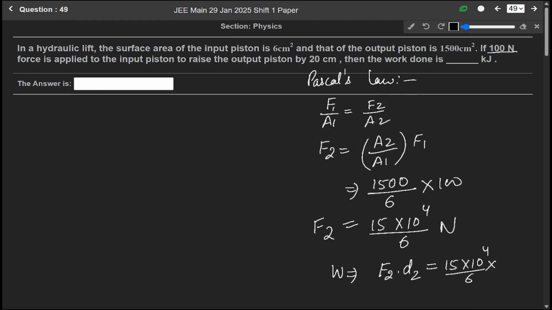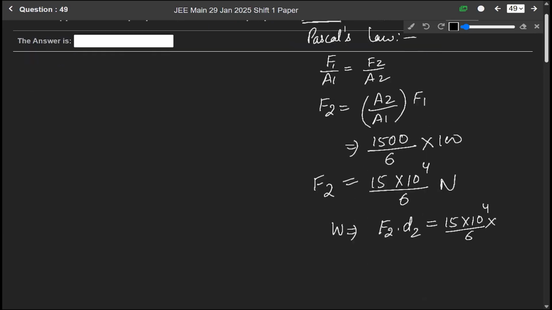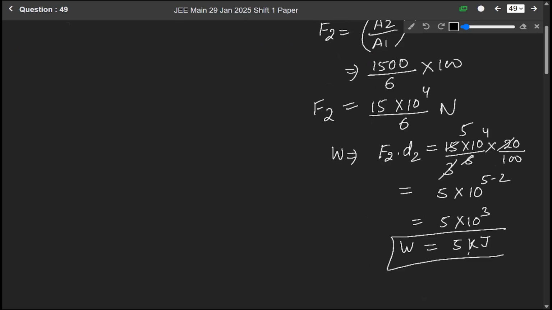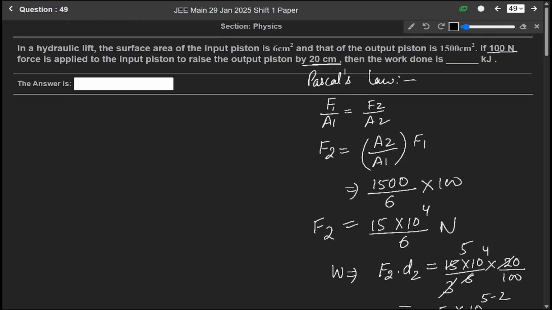And we are given that 100 Newton force is applied to the input piston to raise the output piston by 20 centimeter. So first of all convert this 20 into meter. So 20 over 100. So solving it we get 2 3s are 6, 3 5s are 15. So it will be 5 into 10 to the power 5 minus 2. So it will be 5 into 10 to the power 3. Means 5 kilojoule work will be done. Okay. To raise the output piston by 20 centimeter, we have to do the work of 5 kilojoule.